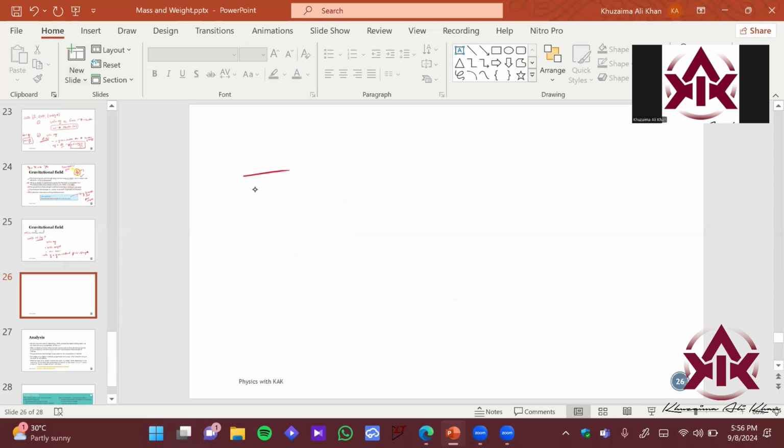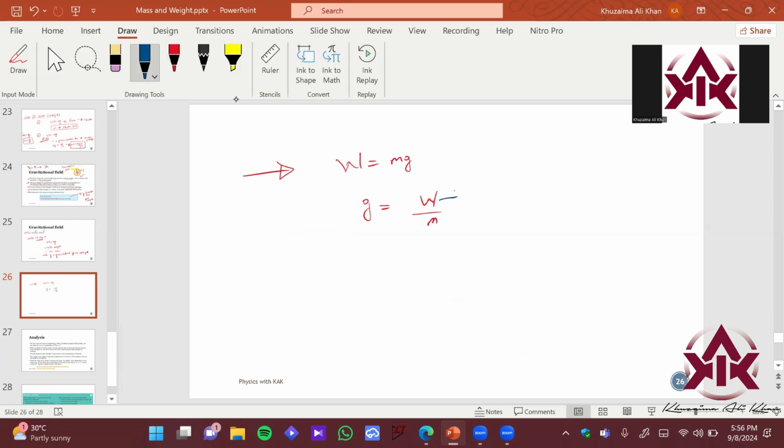So let's manipulate the formula. We have weight equals mg. Let's make g the subject. So we get weight upon mass. If you recall, what is the SI unit of weight? It is Newton. And what is the SI unit of mass? It's kilogram. Therefore, one possible SI unit of gravitational field strength is Newton per kg.